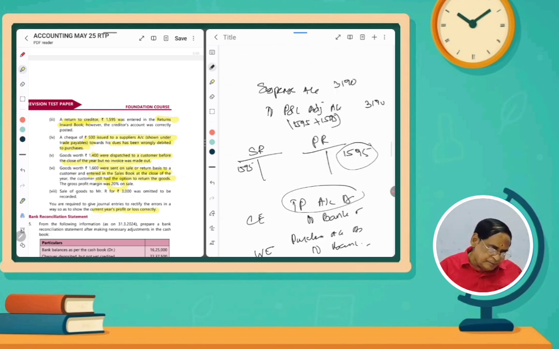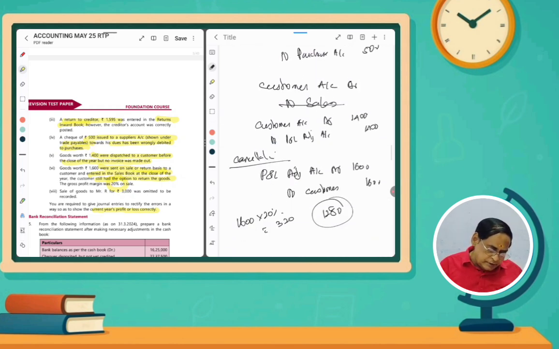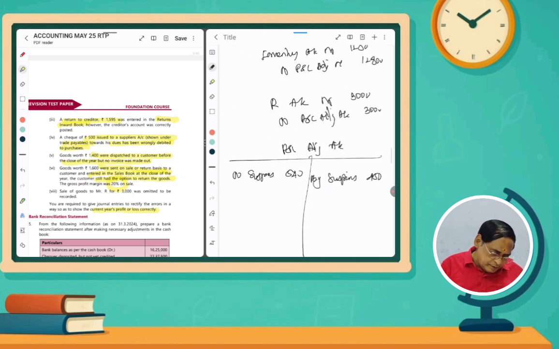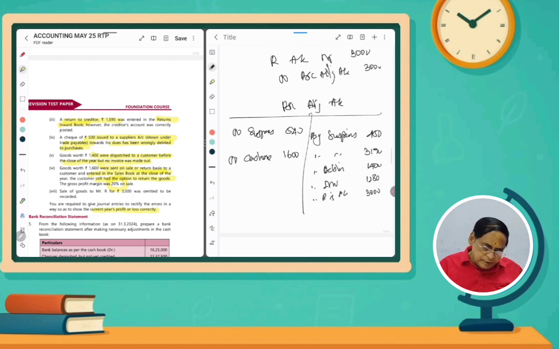The first entry, we have written it roughly. One customer account, to customer account, we had already prepared this one. To customer 1,600, and then to suspense 3,191, and then debtors or customers account 1,400, and then inventory 1,280, and then by R's account, the last entry, 3,000. So this should be transferred to the proprietor's capital account.